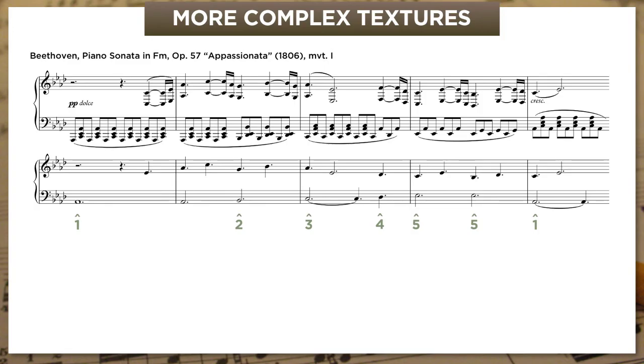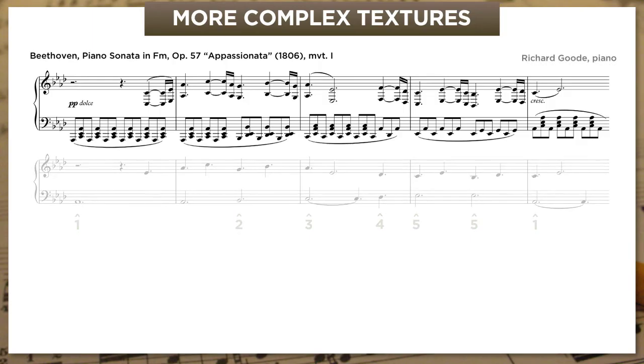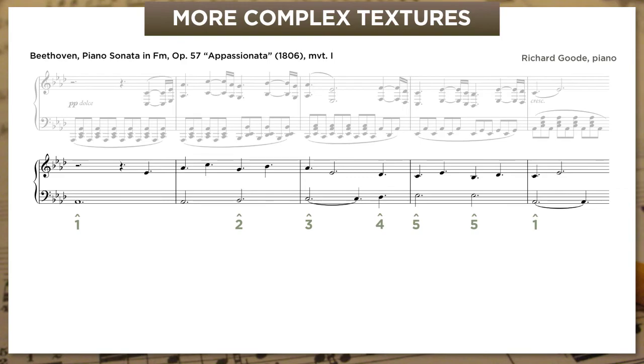So let's listen to Beethoven's original first, and then I'll play you the version that we see with our analyst goggles on, which really makes that stepwise bass line pop. So here's Beethoven. And here's the version that we see with our analyst goggles.